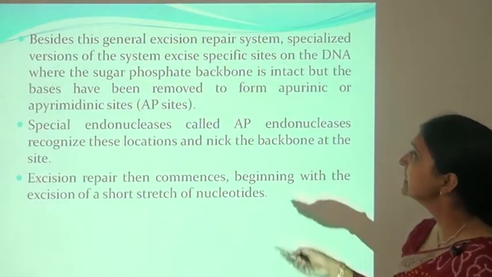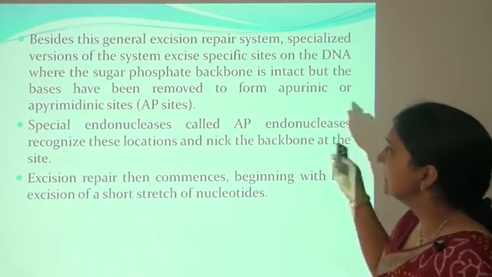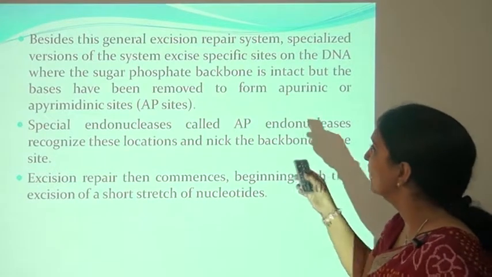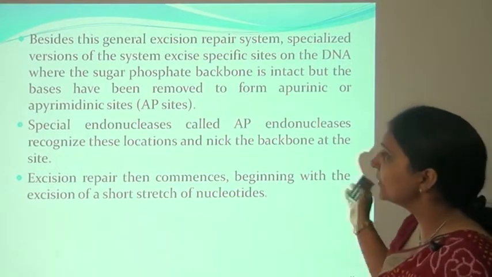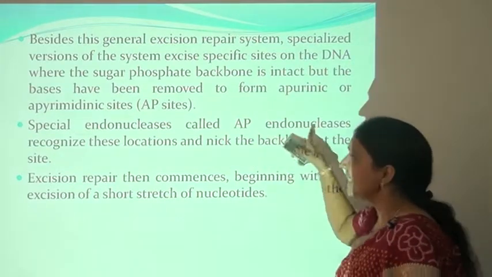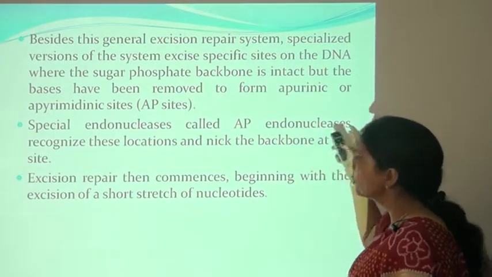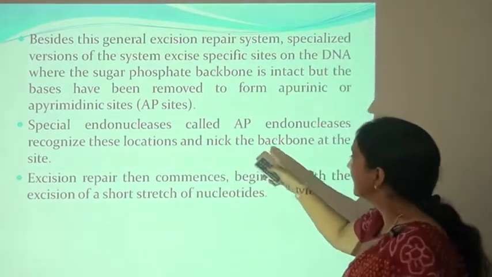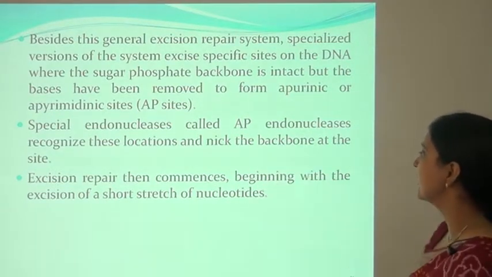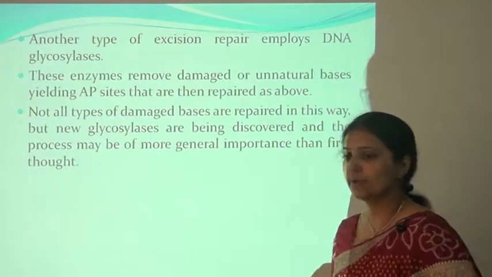Besides this general excision repair, a specialized version of the system exists for DNA where the sugar-phosphate backbone is intact, but the base has been removed to form an apurinic or apyrimidinic site. A special endonuclease called AP endonuclease, the apurinic or apyrimidinic endonuclease, recognizes this location and nicks the backbone at the damaged site. Excision repair then commences, beginning with the excision of a short strand of nucleotides.